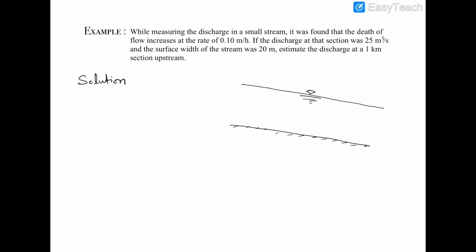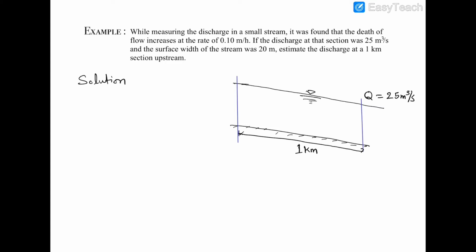Okay, and we are measuring the discharge at a particular section, and it was found that the discharge is 25 meter cube per second. Means where we are measuring the discharge is at the downstream side. Clear? And we have to find the discharge which is 1 kilometer upstream side. Okay, so at this section we have to find the discharge.